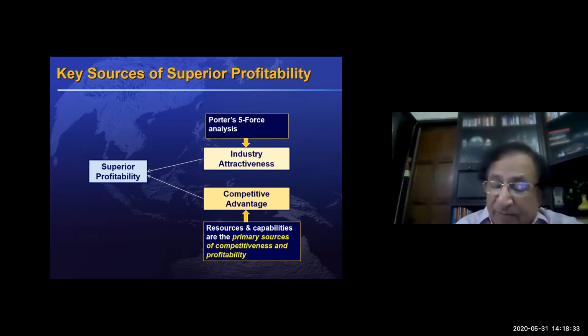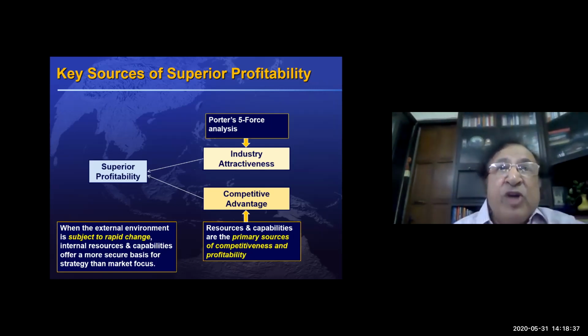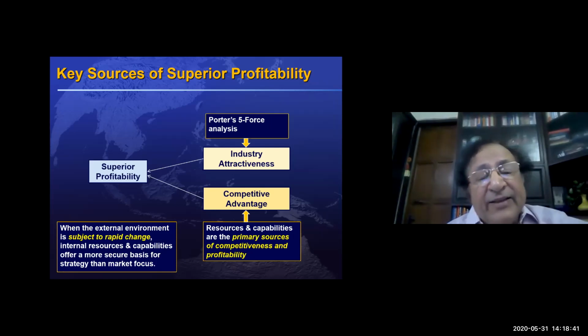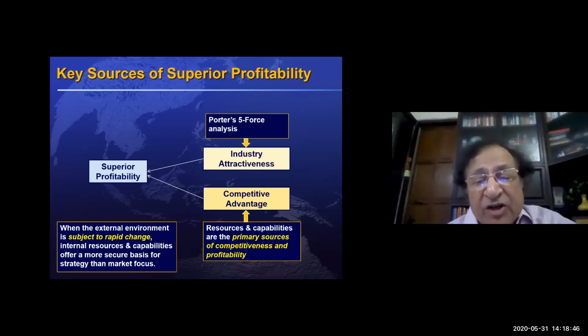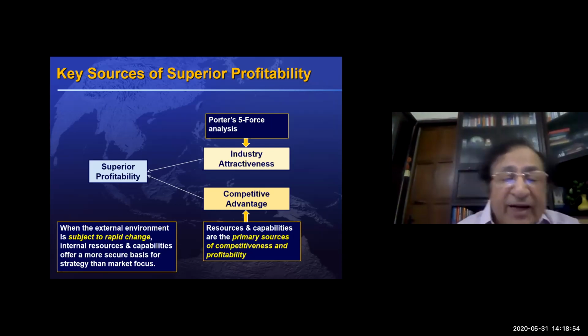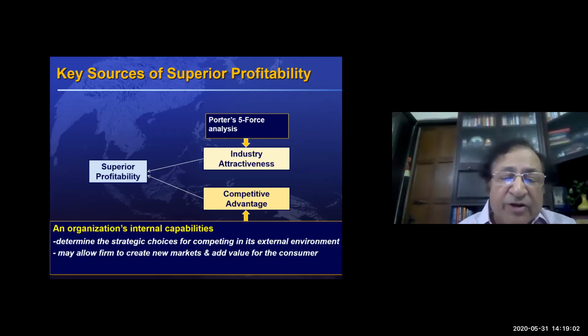Particularly when the external environment is rapidly changing, you have to depend a lot more on the internal side, that is resources and capabilities, for getting the competitive edge. That's where the internal analysis is much more crucial to find out the factors which can give us the competitive advantage.